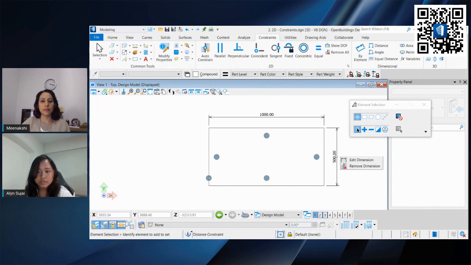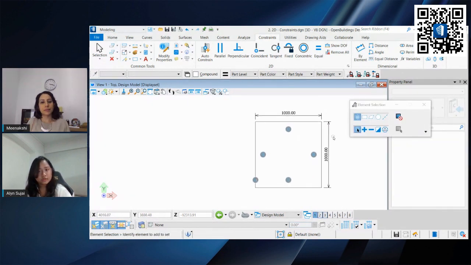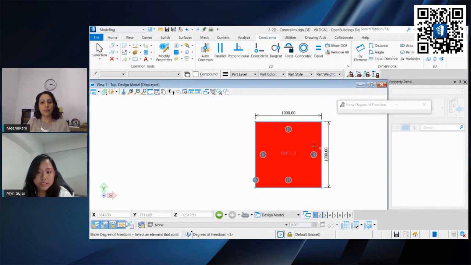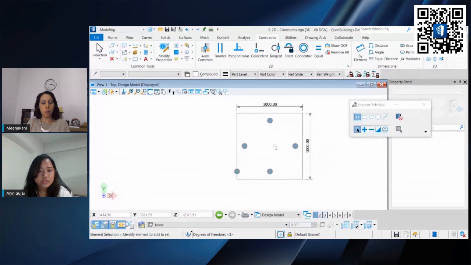Same goes for the width. Let us set it to 1000. Notice that it's moving accordingly. Let us check the degree of freedom again. It says that there is a degree of freedom of 3. So what we can do is add more constraints so that the degree of freedom is 0.